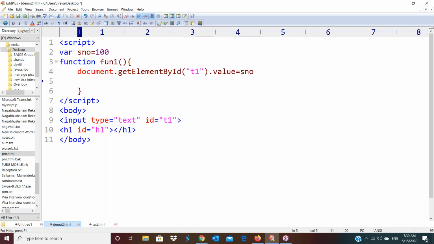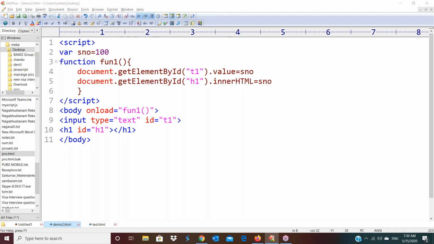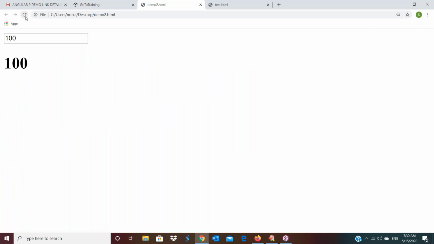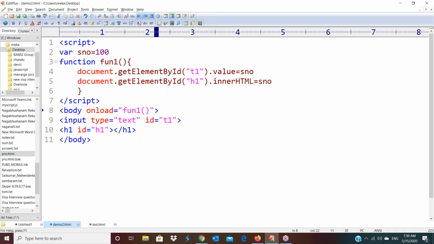I will explain how to work with Angular, the same concepts and logic. I have written some code. Now save this and refresh. Now you can see in the text box as well as within the heading tag, I displayed the serial number. For that I have written these logics here.